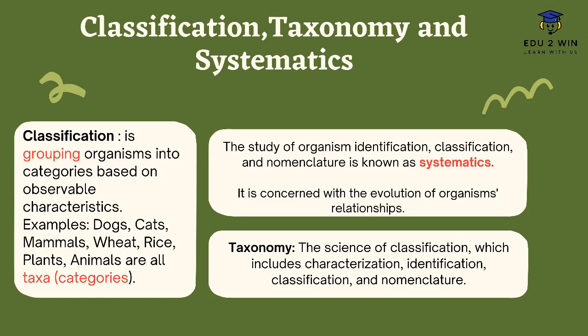And the word systematics is a broad branch of science. It includes the study of organisms, identification, classification, and nomenclature. It is concerned with the evolutionary relationships of organisms. So systematics is a broad branch of science, and taxonomy is a part of systematics. And classification is a practical application of taxonomy.